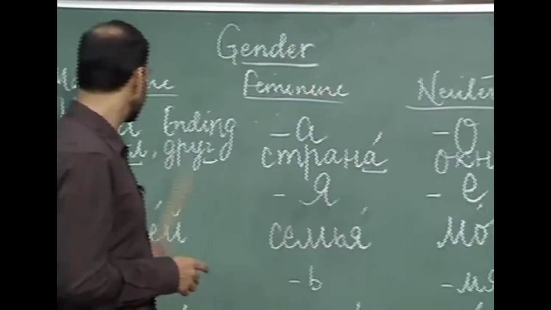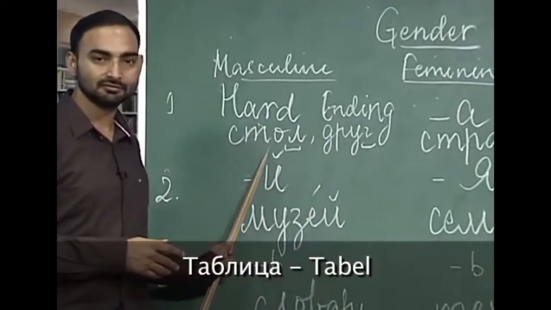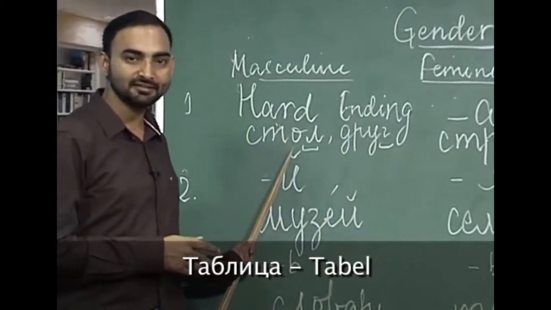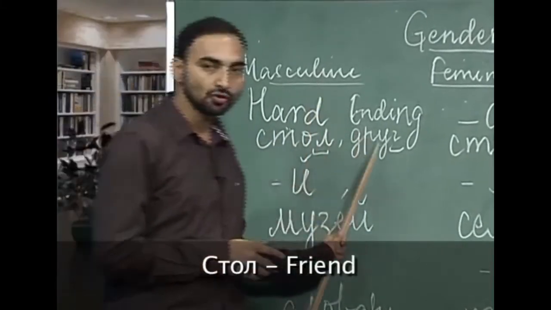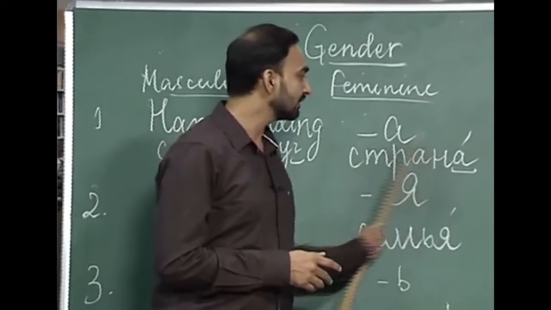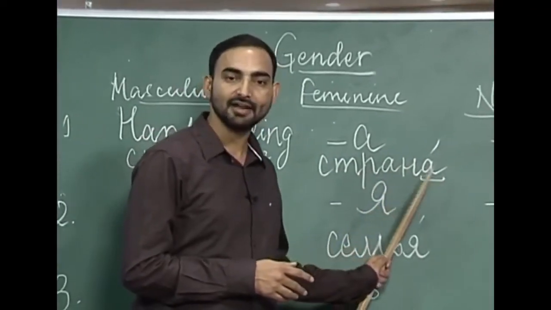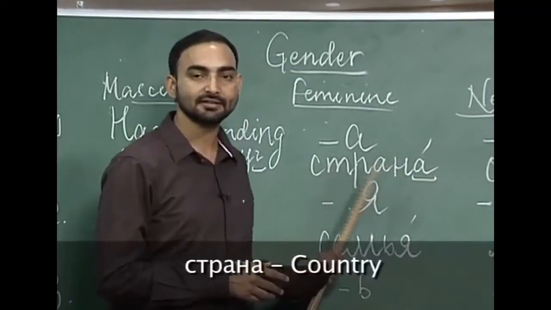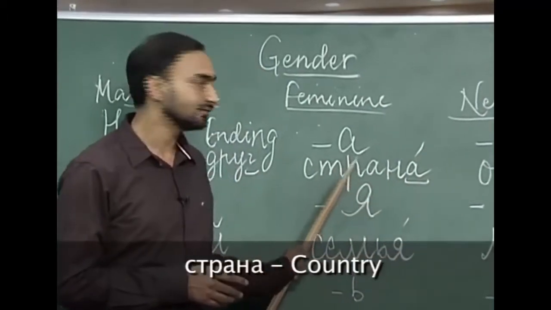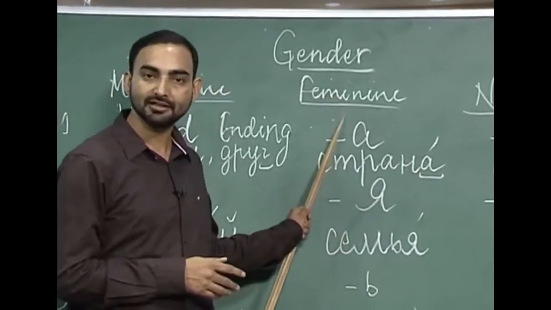For example, stol, you already know this word, this means table. Druk, druk is friend. Strana, as you can see, the last a is stressed, that is why it is pronounced as strana. Strana is country, and it ends with an a, that is why it is a feminine gender noun.